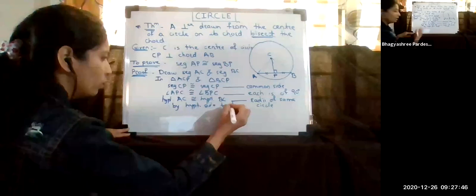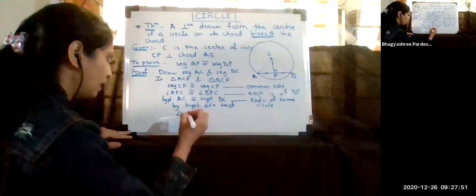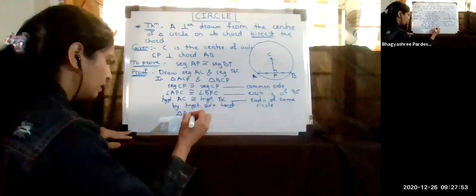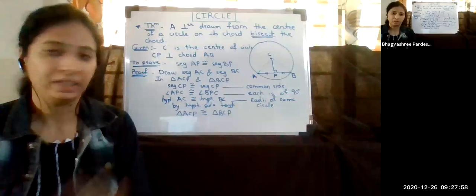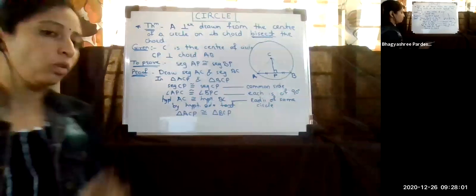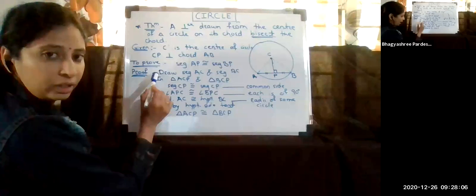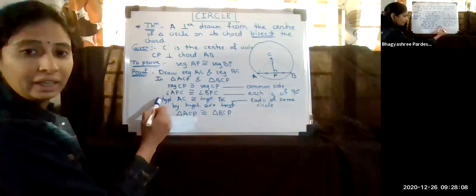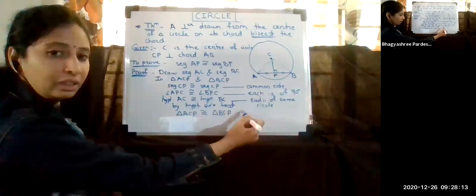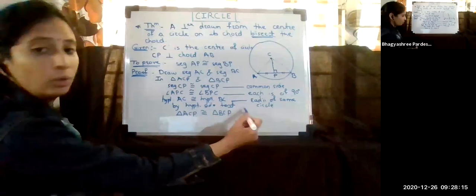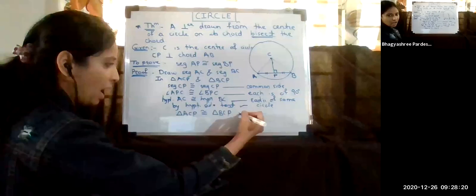So by the hypotenuse side test, I can say that the two triangles, that is triangle ACP, is congruent to triangle BCP. Get that, students? It was very easy. So you have proved the two triangles are equal. Again, for the marking scheme, whatever construction you have written, up to this you will get a half mark. Then for writing by which test you are proving the triangles are congruent, you will get a half mark. This is for the hypotenuse side test, and for writing this you will get the half mark.